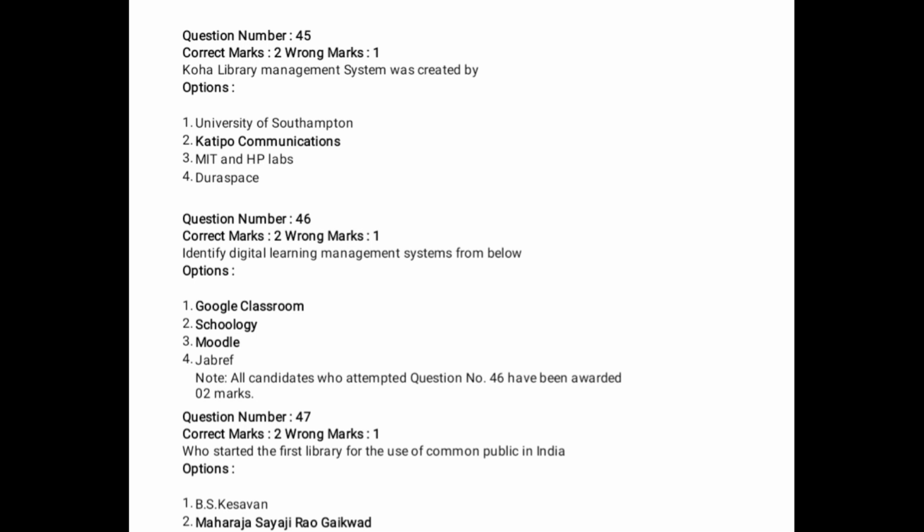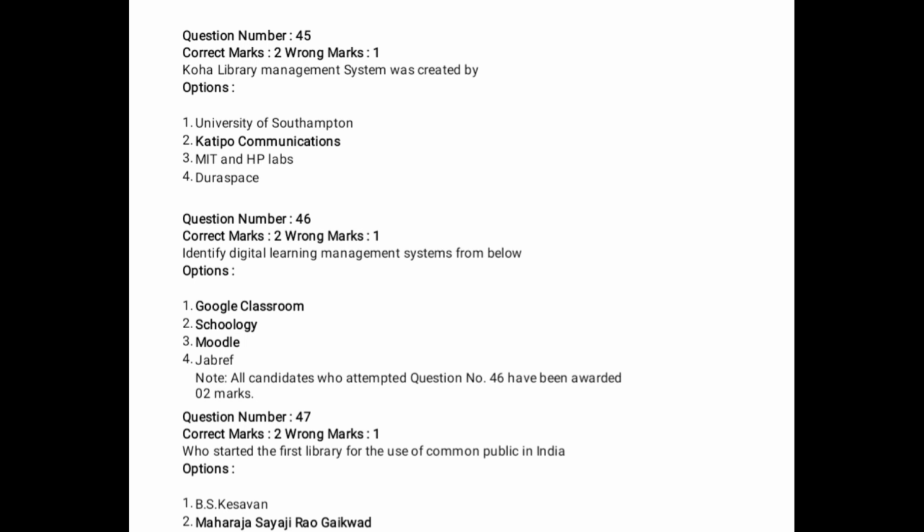Question number 46: identify digital learning management systems from below. Out of 4 options, identify the digital learning management system. The options are Google Classroom, Skoogly, Moodle, which is learning management software, and Jeffrey. So out of 4 options, 3 are correct.